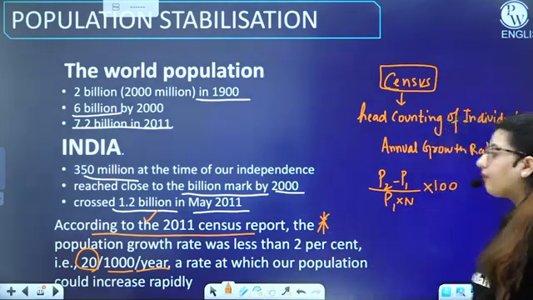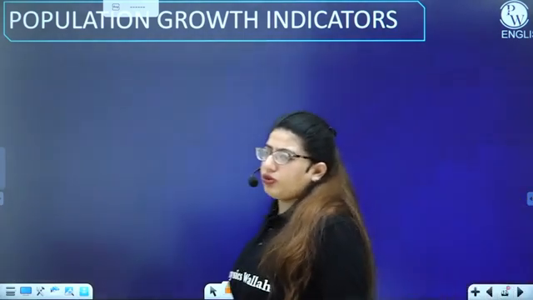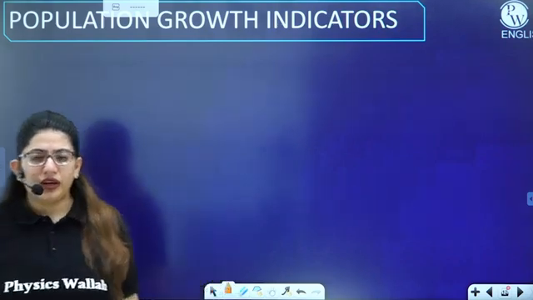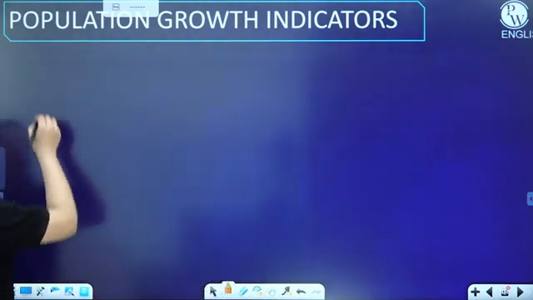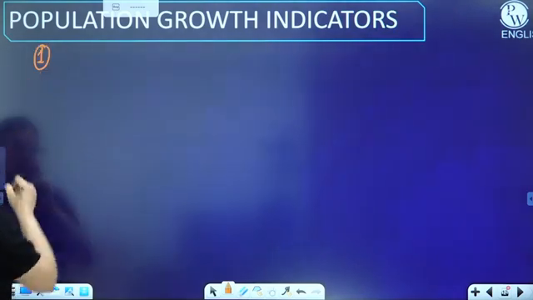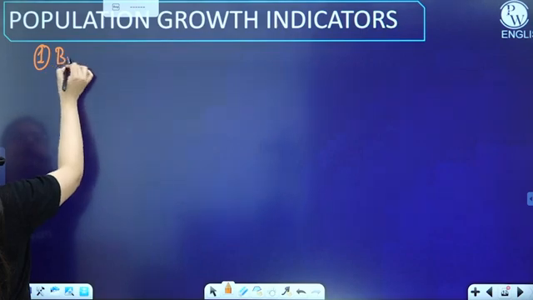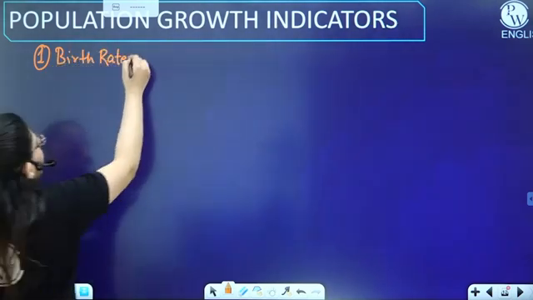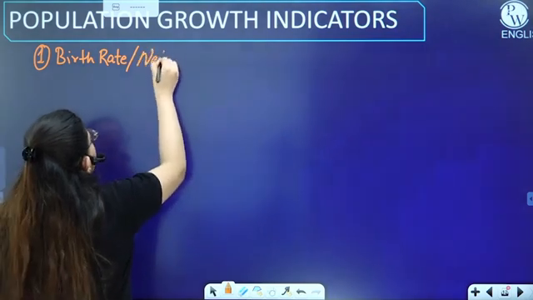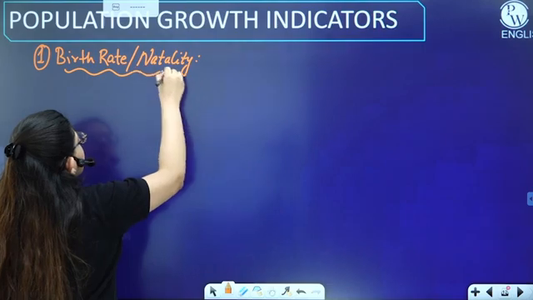All right, moving further to the population growth indicators. How do we come to know that our population is increasing, or increasing at a rapid rate? There are certain indicators which tell us what's happening in a population. First of all, we have the birth rate. You must have heard this word, birth rate, also known as natality, right? What is a birth rate or natality?